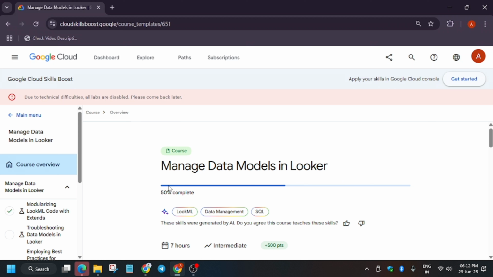Now here is an issue going on, particularly on some labs on the Qwiklabs platform. Earlier that issue was limited only to Vertex AI. Now it has expanded to all the labs, and all the labs have been disabled.